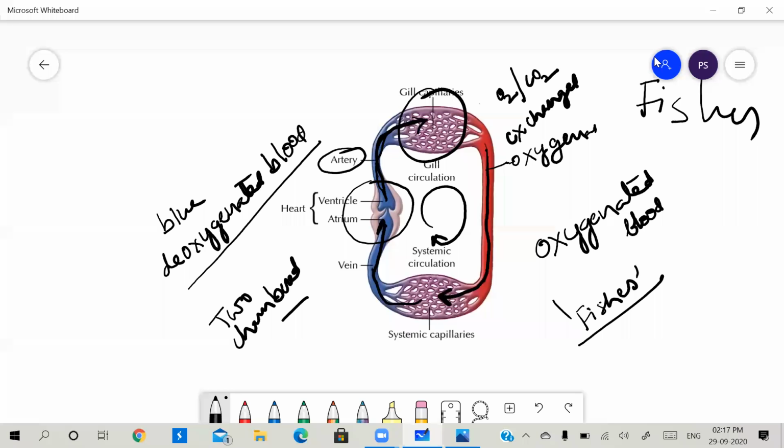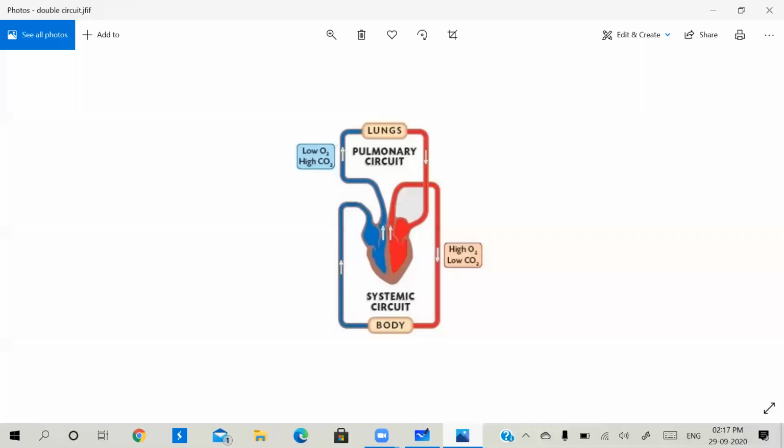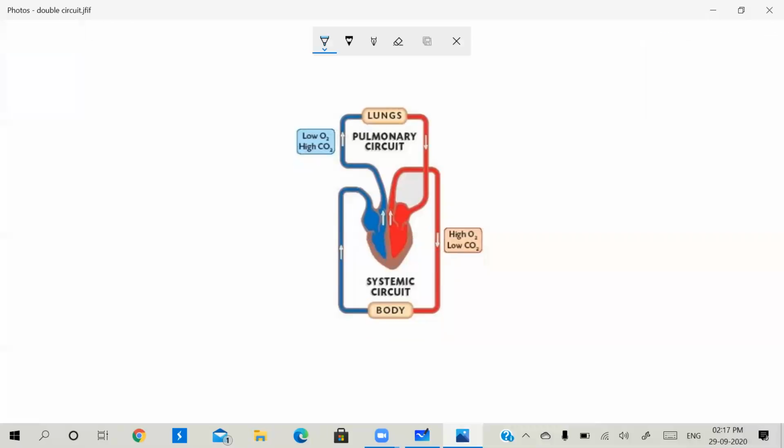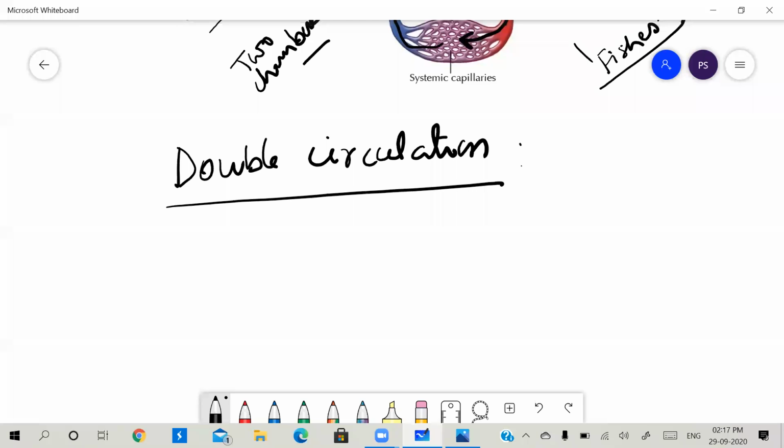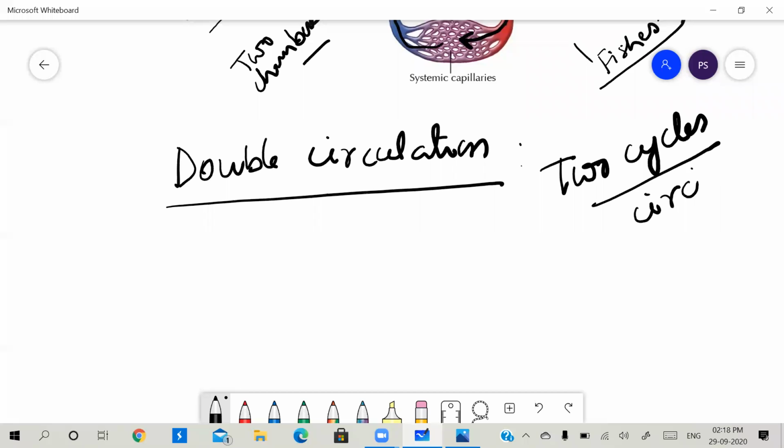Then the second one is the double circulation. So this is the double circulation. Here, in this, the blood flows in two cycles or two circles.